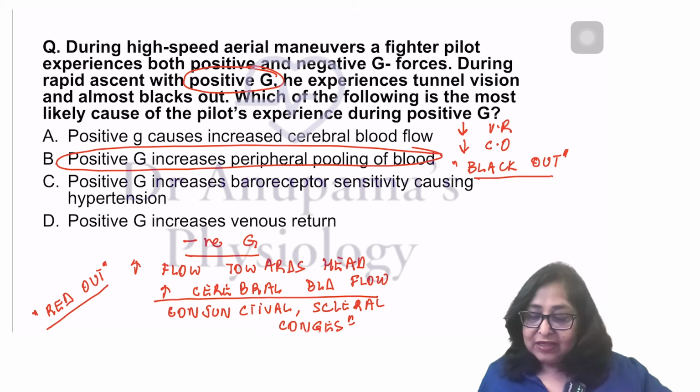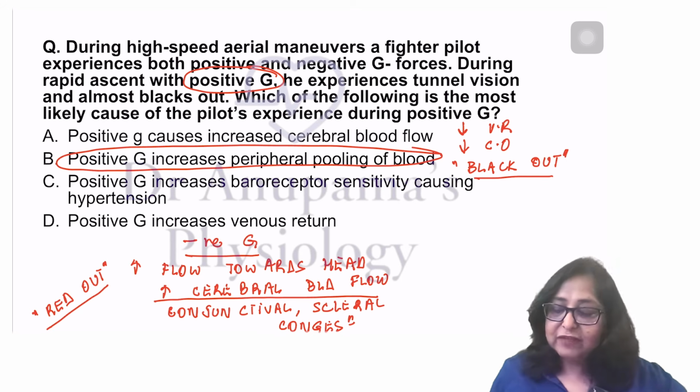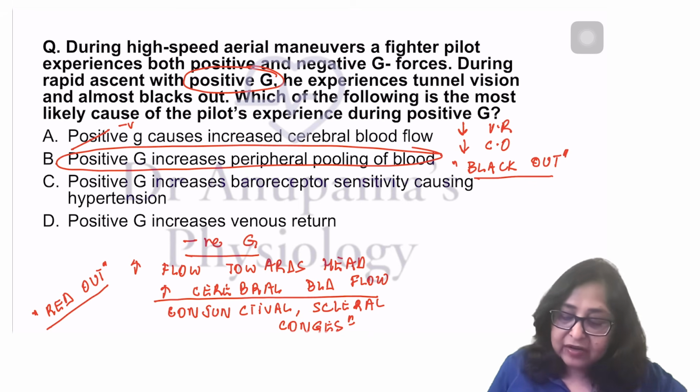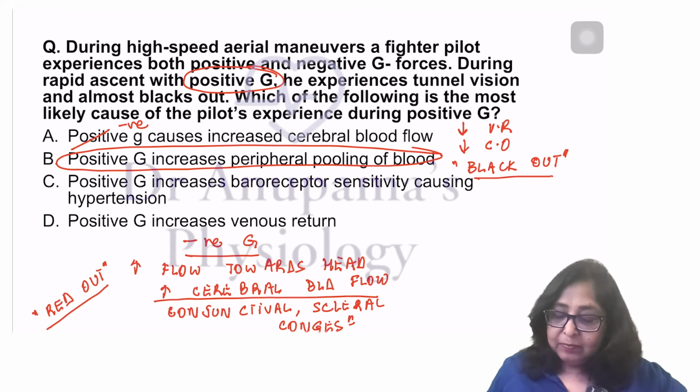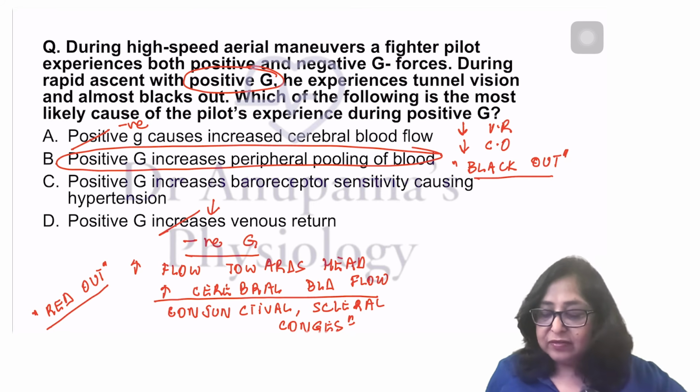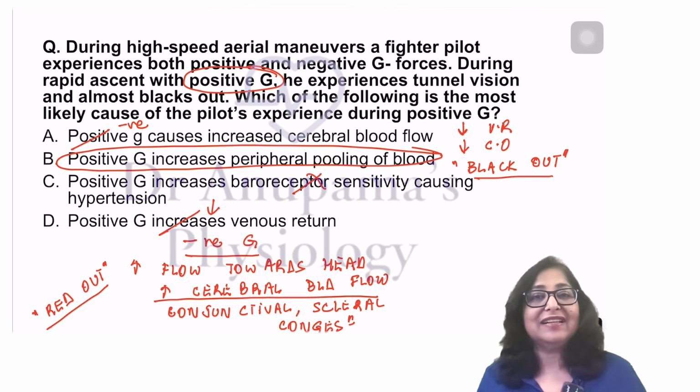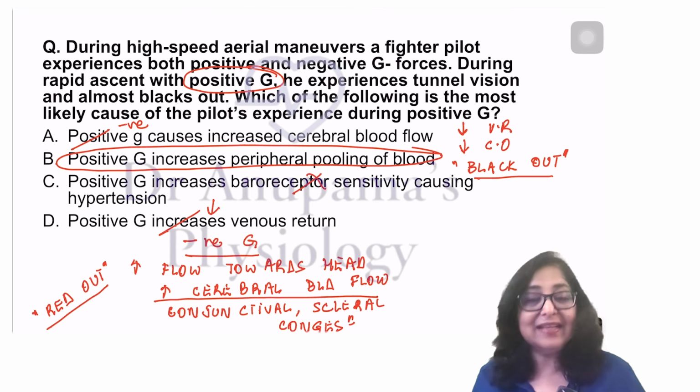So the answer to this is: positive G increases peripheral pooling of blood. Negative G will increase the cerebral blood flow, and positive G decreases venous return. Positive G does not affect the baroreceptor sensitivity, so that is not the answer. Answer is B.